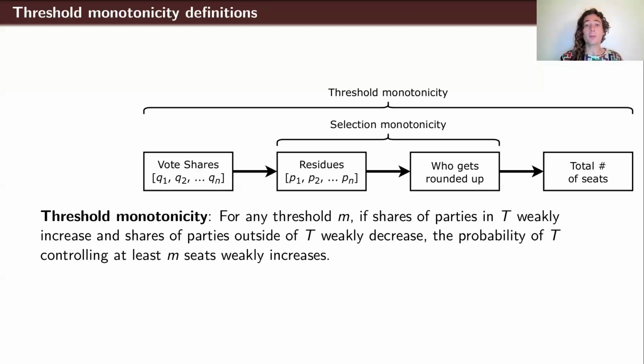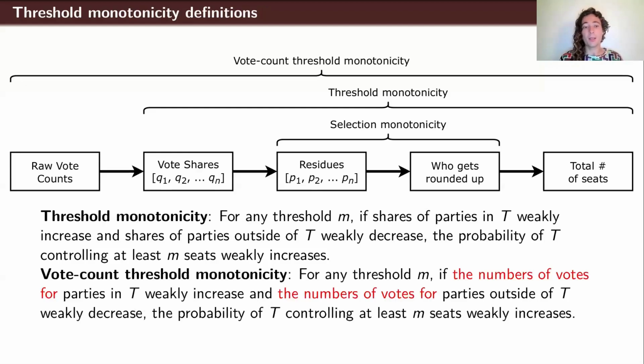We can go one step further and require monotonicity not just in the vote shares, but in the raw vote counts. That's an axiom we call vote count threshold monotonicity, which says the exact same thing, except instead of imagining the shares varying in a certain way, we imagine the raw vote counts varying in a certain way. Again, this is another strictly stronger notion. Vote count threshold monotonicity is the same as threshold monotonicity in the special case where the total population doesn't change. Then the vote shares are basically the same thing as the raw vote counts. So this is like requiring threshold monotonicity even in the context where the total voter turnout changes, and that's a stronger thing to ask for.